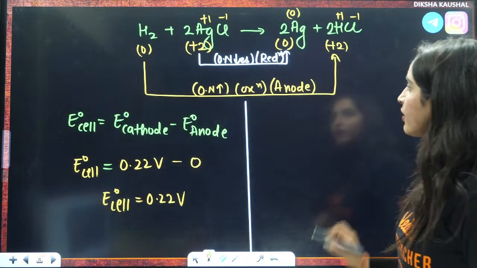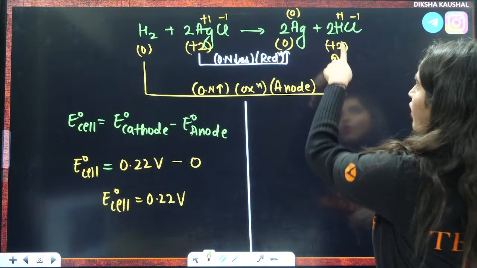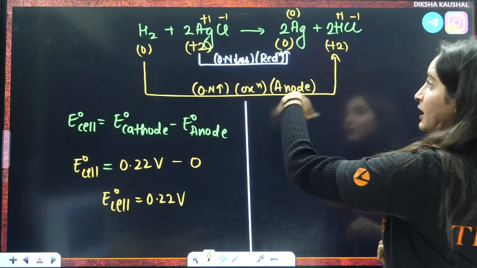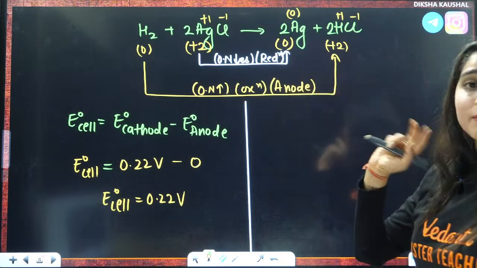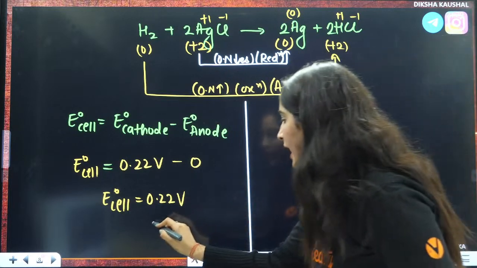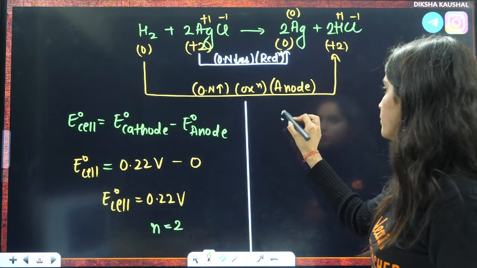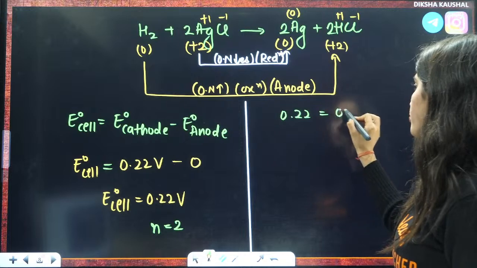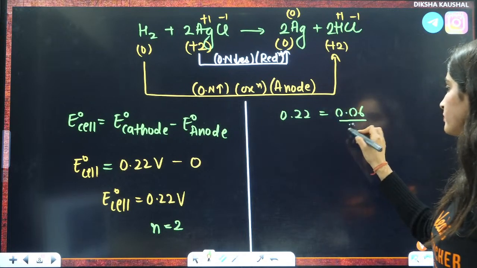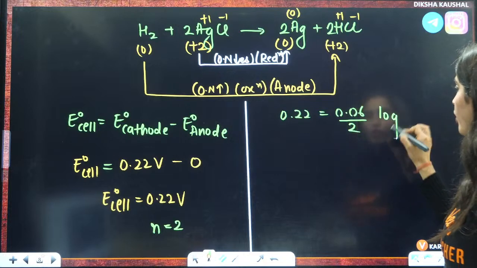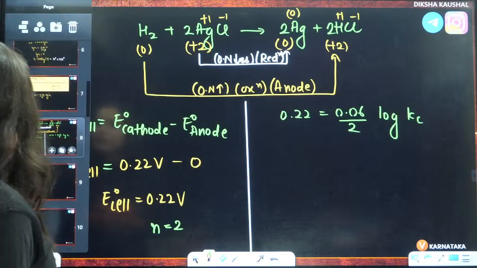Then what do we have? The n factor here. So, 2 electrons are getting lost here, right? And 2 electrons it is gaining here. Plus 2 to 0, that means 2 electrons it is gaining. So, n will be equal to 2 only. So, E naught, that is 0.22, equals 0.06 divided by 2 log of Kc, right?